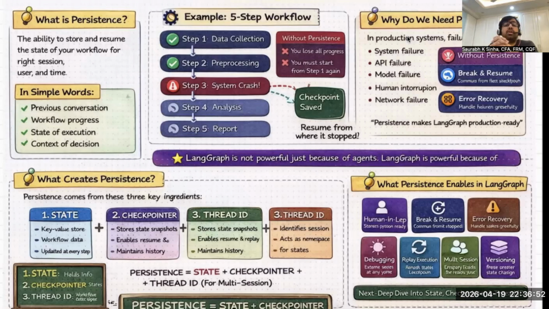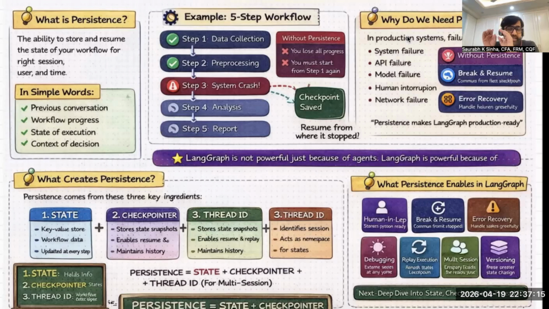But state alone cannot persist across execution. So if this is your process, state definitely has the information about different nodes and where the workflow is, or where the process is, but it doesn't store it. State exists in memory during the execution only.